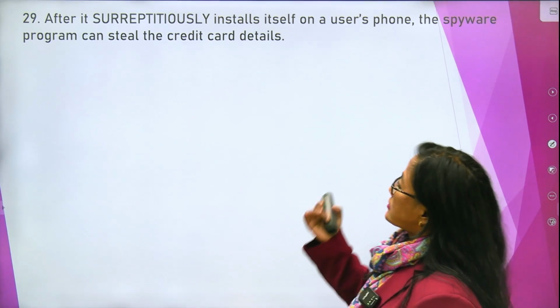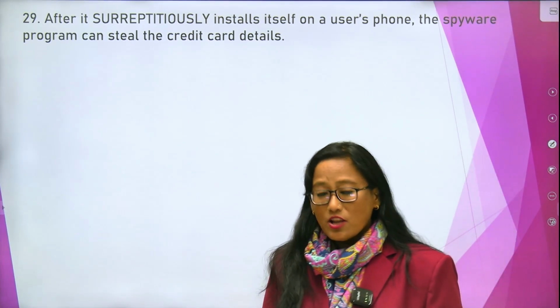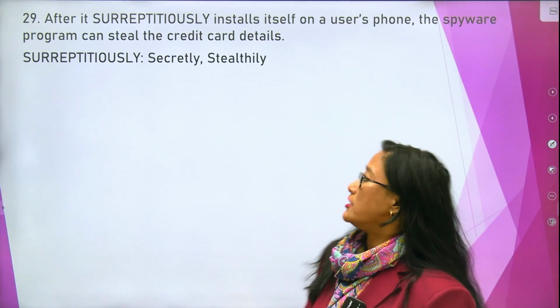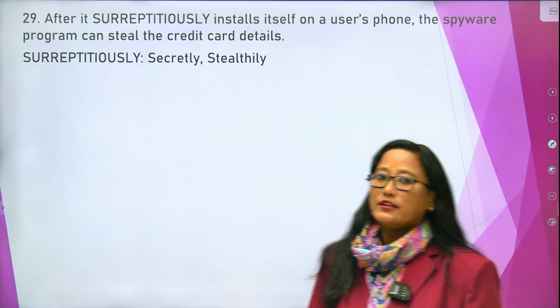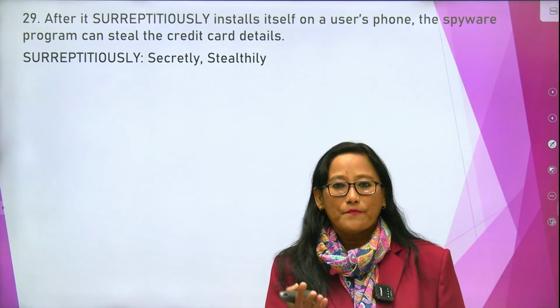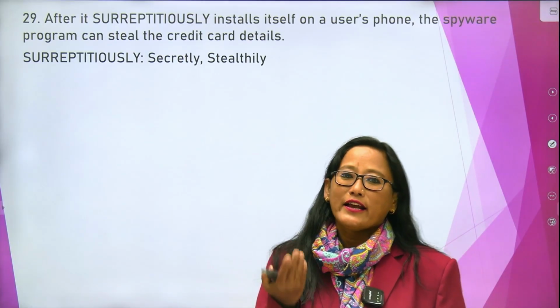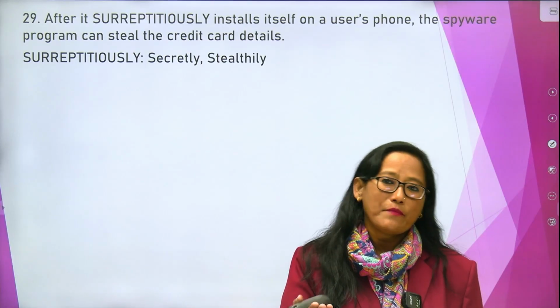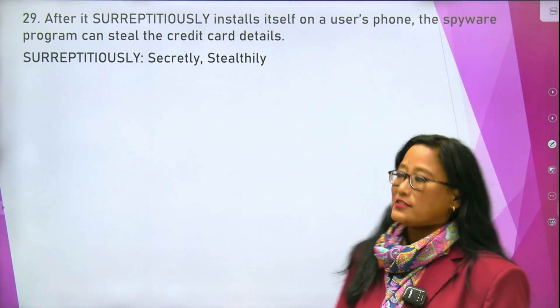So the meaning of surreptitiously is in a very secret way. Surreptitiously means secretly. So secretly the app, the spam, gets installed on our phone without our knowledge and then steals our details, our bank details, our credit card details. I hope that's clear.